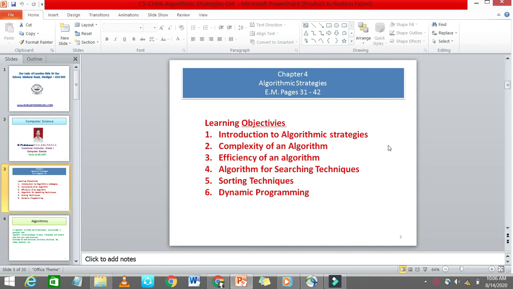Introduction to algorithmic strategies, complexity of an algorithm, efficiency of an algorithm, algorithm for searching technique, sorting technique, dynamic programming. Okay, now we deal with them one by one.